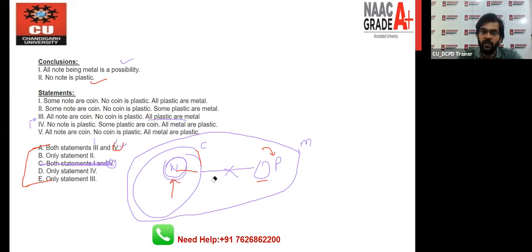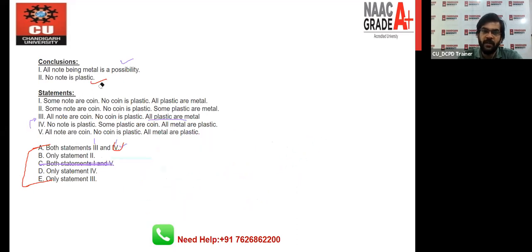So what does it mean? If you look at the fourth statement, the fourth statement we have is this one. Check that: no note is plastic. Note and plastic. Some plastic are coins, some plastic are coins. And all metal are plastic.